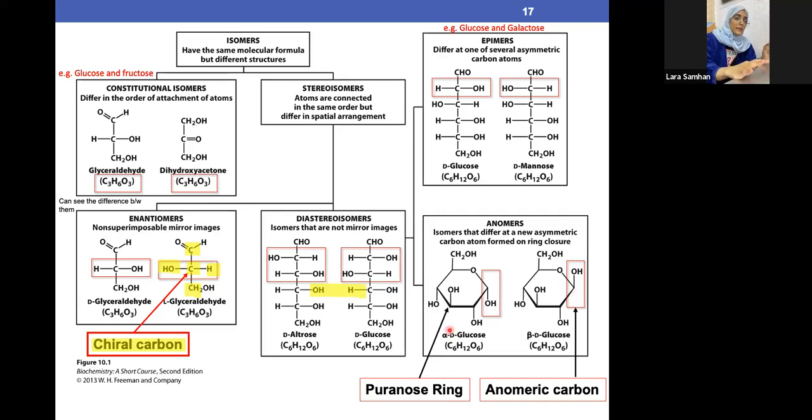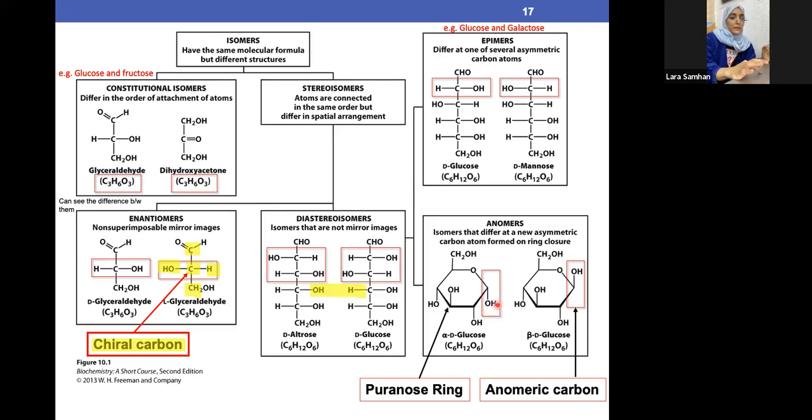Now we have something new, like alpha and beta. What's alpha? Alpha is basically opposite. Just remember, alpha looks like an O, so it's opposite. Beta is basically the same side. Opposite to what and same side as what? We have the OH group. Just look at the anomeric carbon, which is this one. To know alpha and beta, we always compare the OH on the anomeric carbon to the CH2OH.